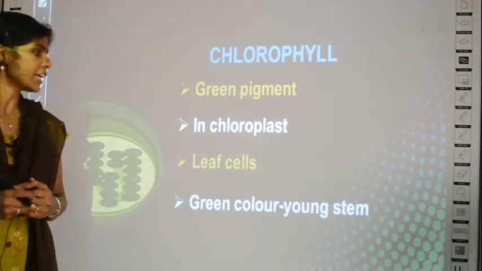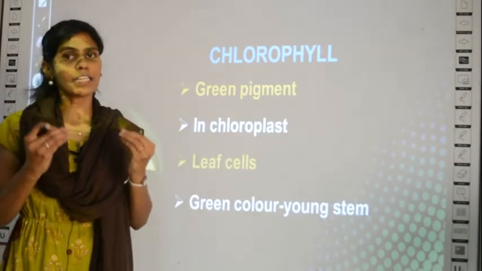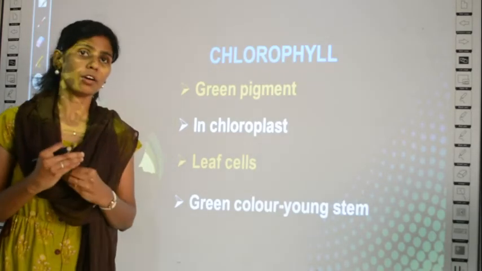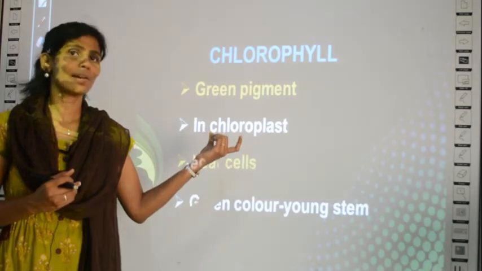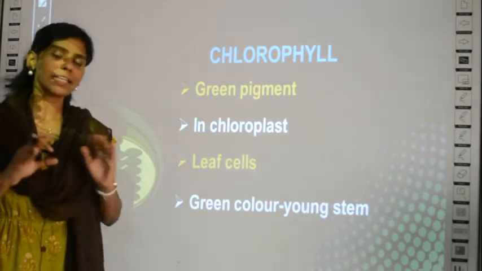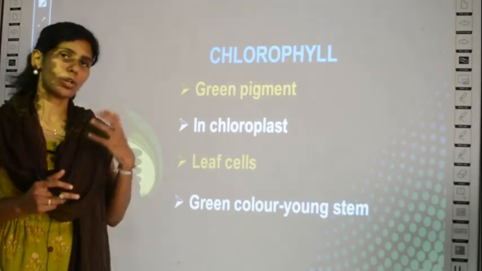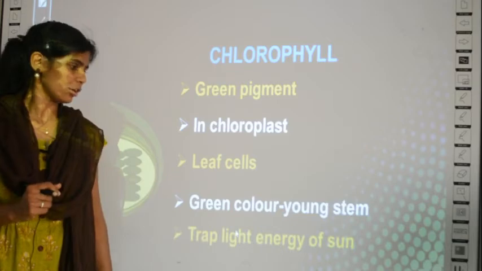So what have we studied about chlorophyll? Chlorophyll is a green pigment and it is present inside an organelle of a cell which is called chloroplast. And where can you find chloroplast? Chloroplast is present in the leaves. It is scattered about in the leaves. Not only the leaves, the young stem also has chloroplast.